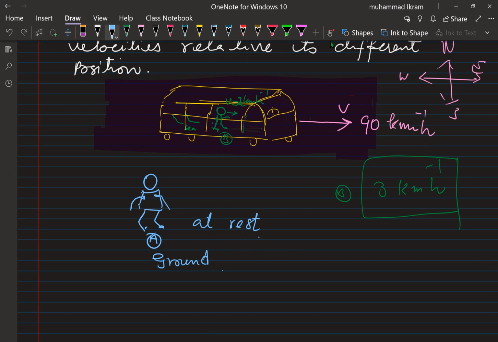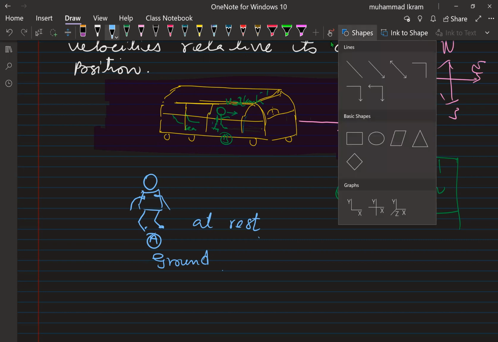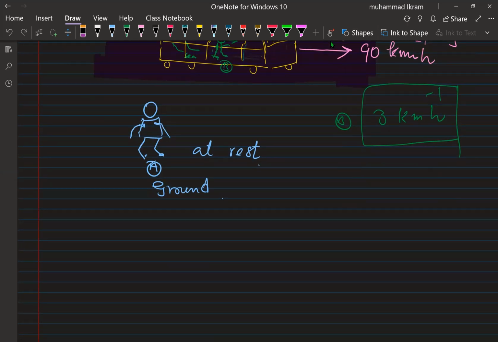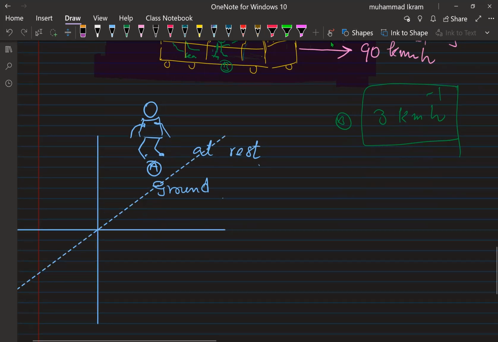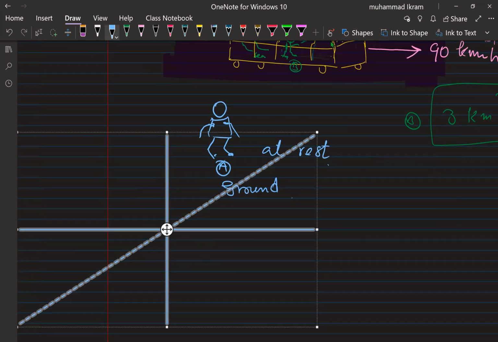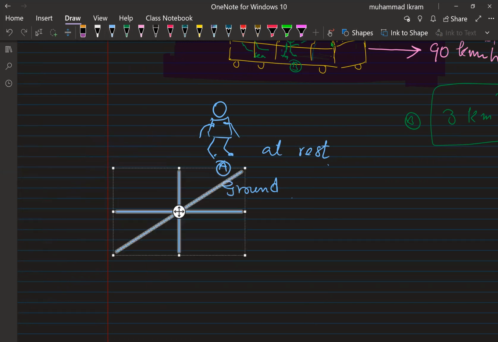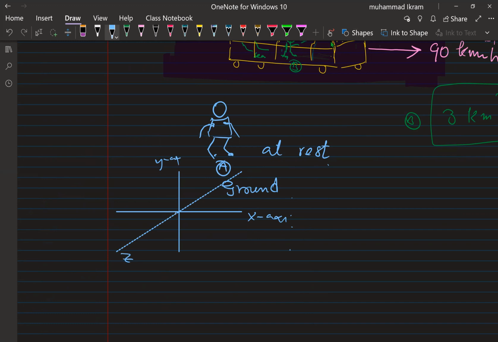As I told, the frame of reference is in fact the coordinate system. It is a coordinate system in which measurements are made. So as you see, this is the frame of reference of the man, which consists of the x-axis, y-axis, and the z-axis. And this is called the origin, the point from where the motion of the body starts.